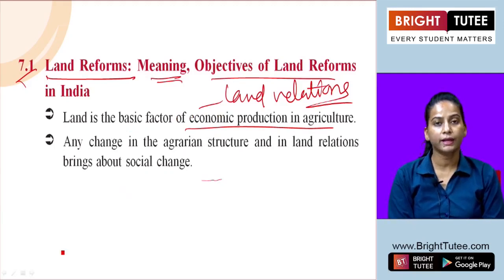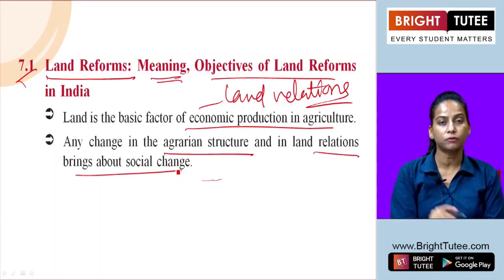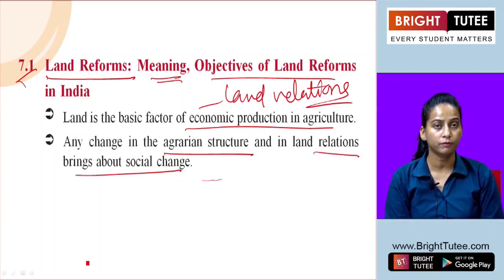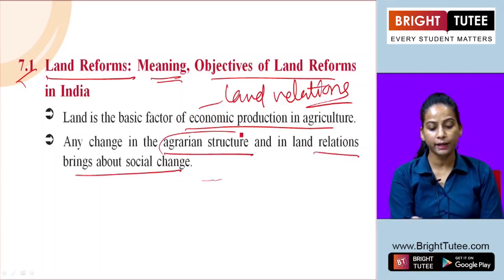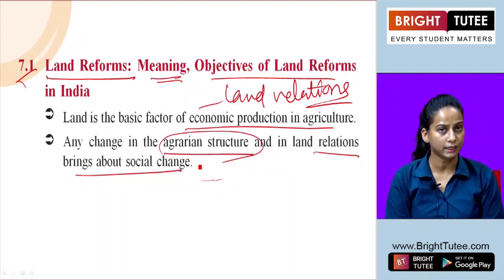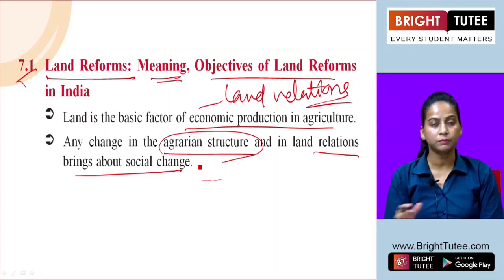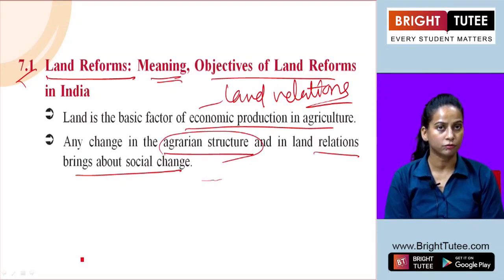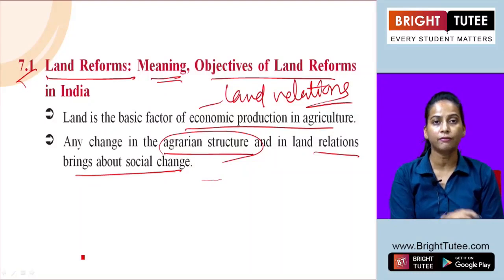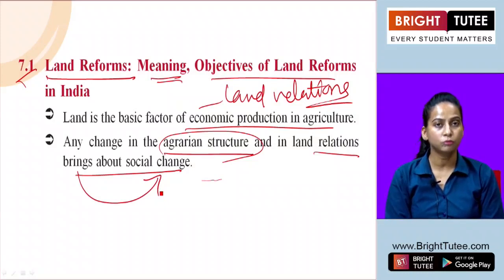Any change in the agrarian structure and in land relations brings about social change also. We know that if we bring any structural change in our agricultural sector, then definitely the change will be very visible in land relations also. And if that land relation change is visible, the direct impact is going to be to bring social change.